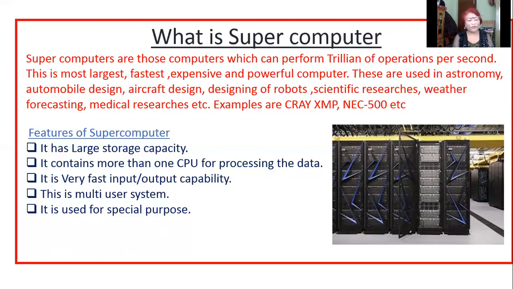It has very fast input-output capability. It is a multi-user system. So many people can work on this computer at the same time. It is used for special purpose.